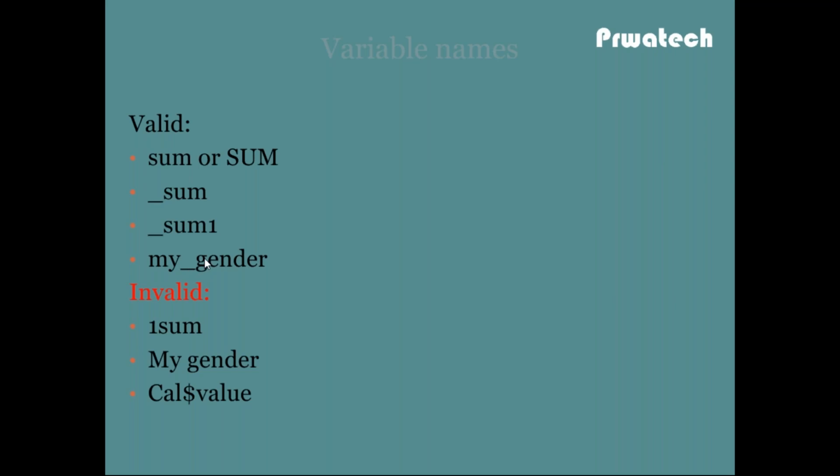So what are the invalid variable names? 1sum, according to rule number 2, a variable name should not start with a number. And rule number 3, there is a space between my and gender. And there is no special character allowed to create a variable. So these three are invalid variable names.